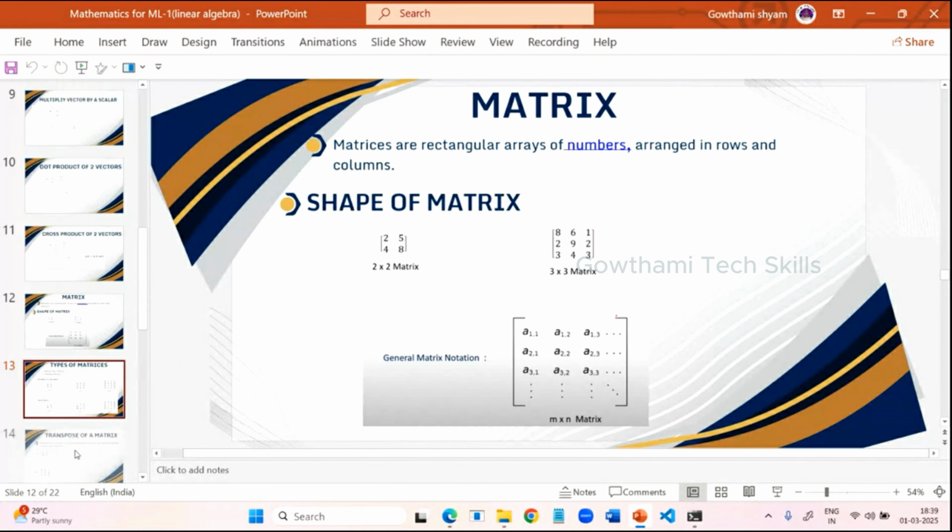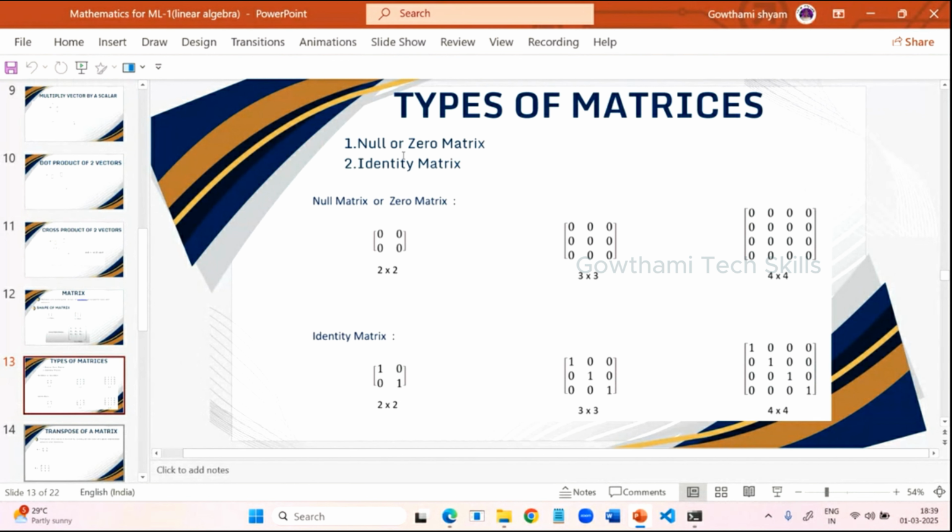Then coming to the types of matrices, we have two types of matrices. The purpose of using this matrix is for initialization. For example, whenever we perform the sum of two numbers, we initialize the variable with 0, because we don't know what the sum will be when we perform addition on those two numbers. Just like that, whenever you want to perform some kind of manipulation, you should initialize it with some values. It may be a 0 matrix, or an identity matrix, or an I matrix also.